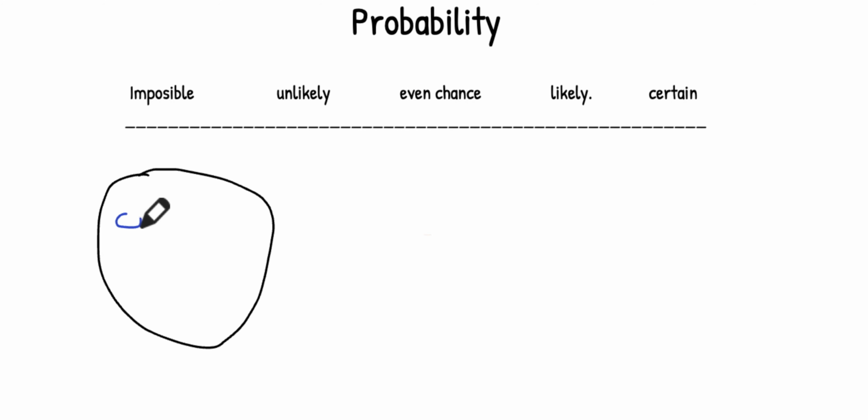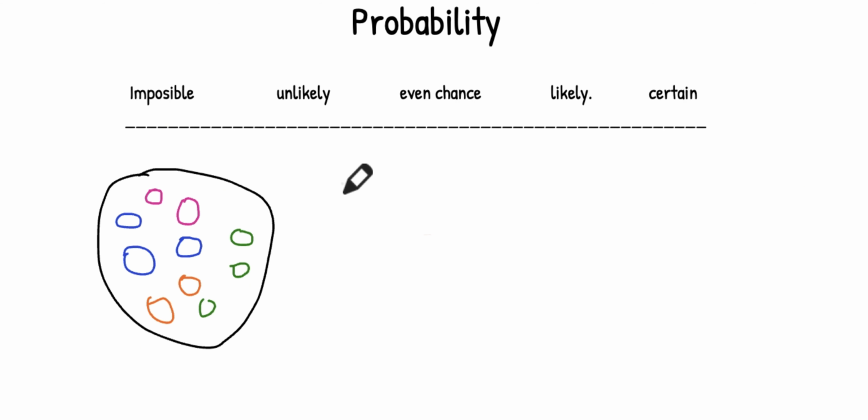We've got blue jelly beans there. We also have green ones, orange ones, and pink ones. Let's see how many we have: 1, 2, 3, 4, 5, 6, 7, 8, 9, 10. That's a cool number. So now the question will come, what is the probability of you picking a pink?